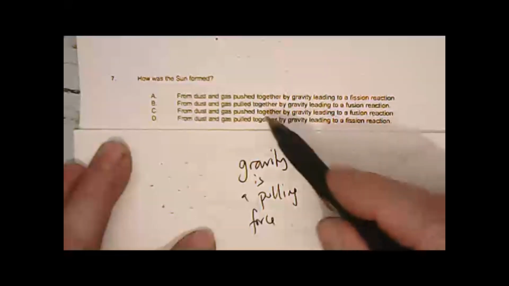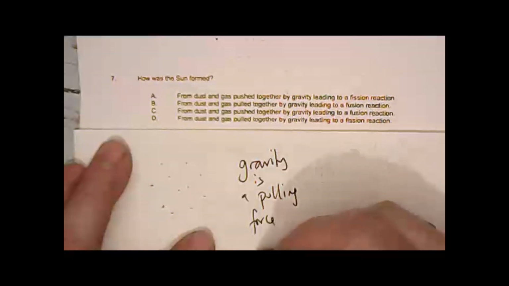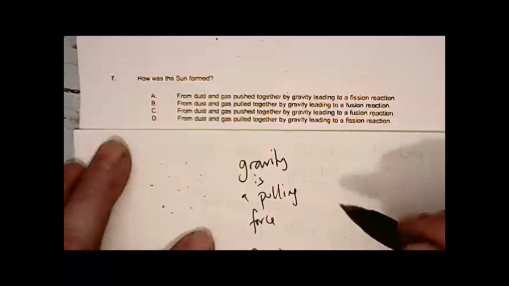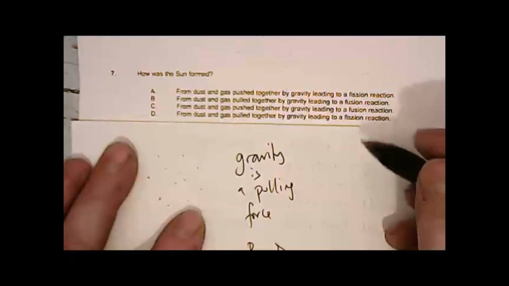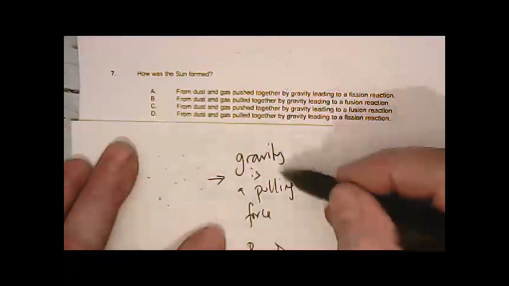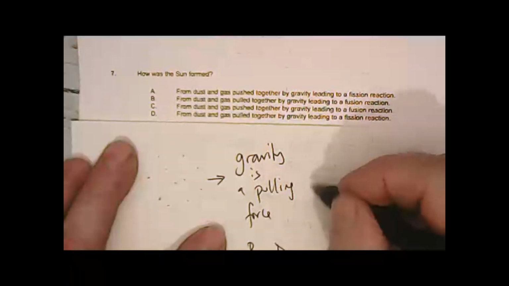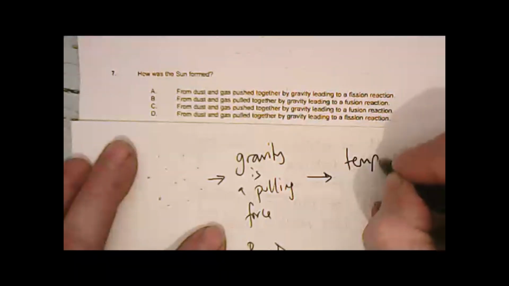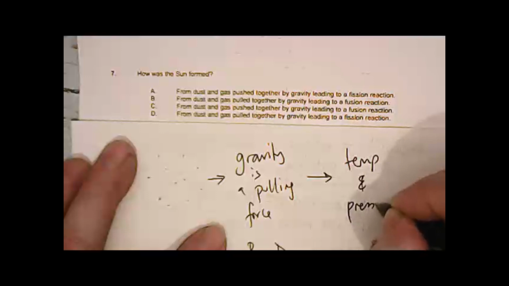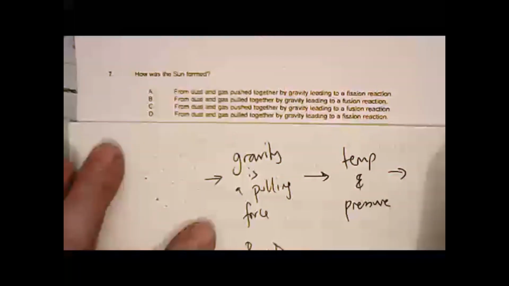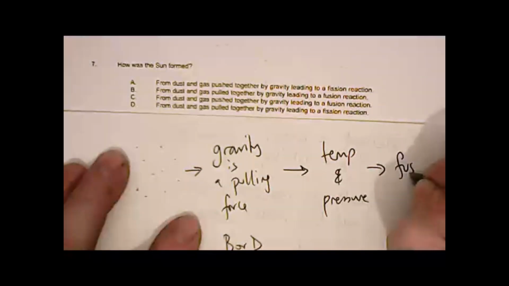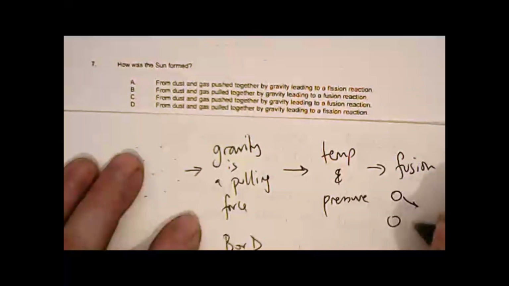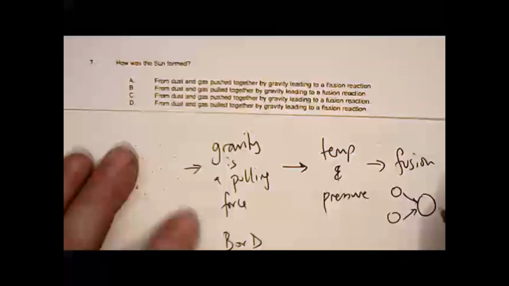Okay, so we're looking for B or D, because the other two are pushing forces, and we need to know that gravity pulls those dust particles together until there is enough temperature and pressure to sustain fusion. That's the joining together of two small nuclei into a larger nucleus.